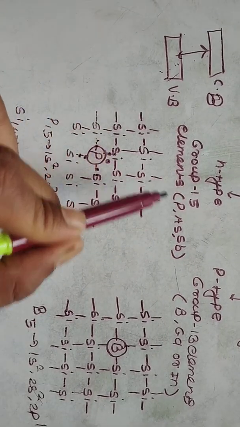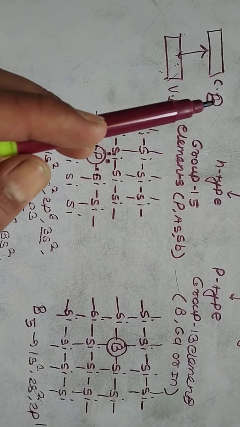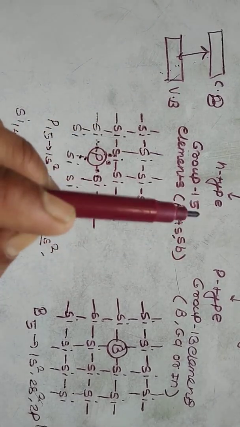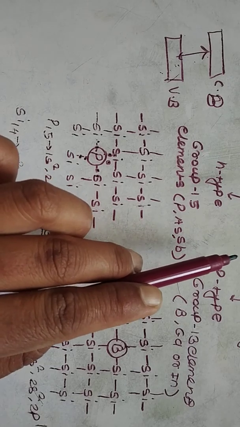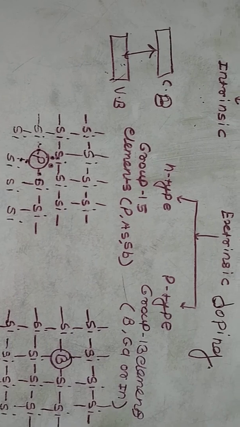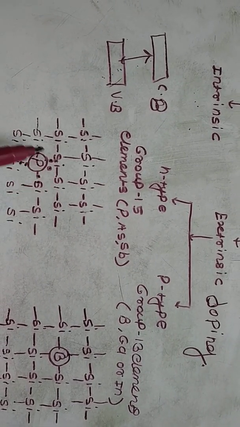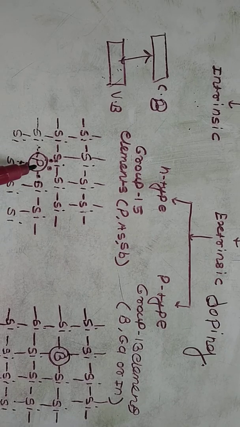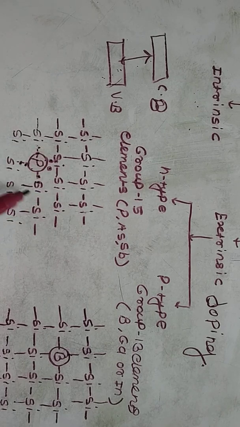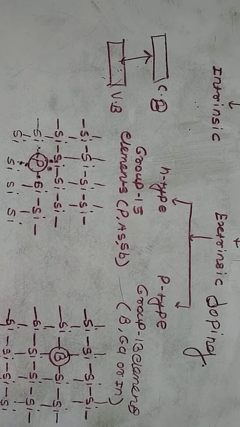There are two types, N type and P type semiconductor. In case of intrinsic semiconductor, there is no impurity, only pure metalloid. But in case of extrinsic semiconductor, you can add some impurity. This is a silicon crystal lattice, and you can add phosphorus, a group 15 element, or in case of p-type semiconductor, you can add a group 13 element. So it can show some conductivity.